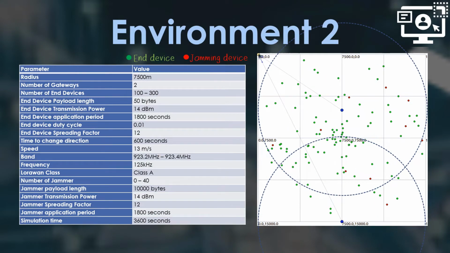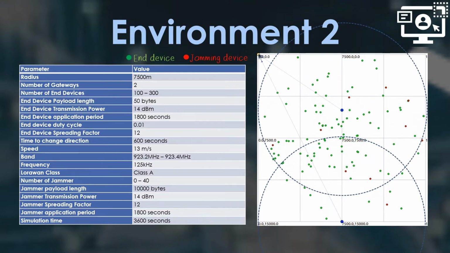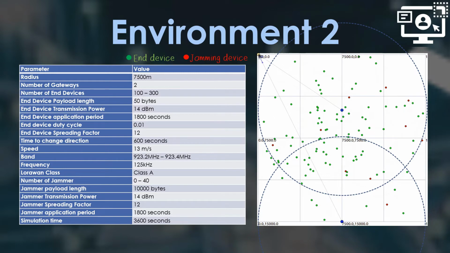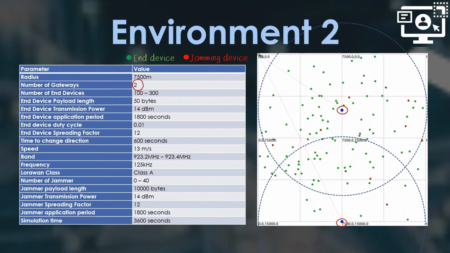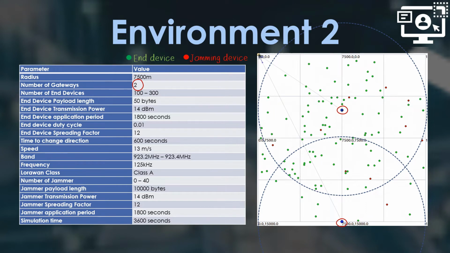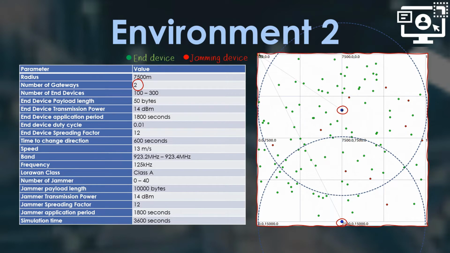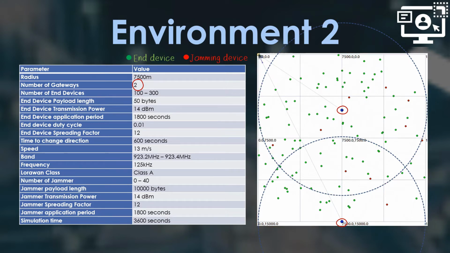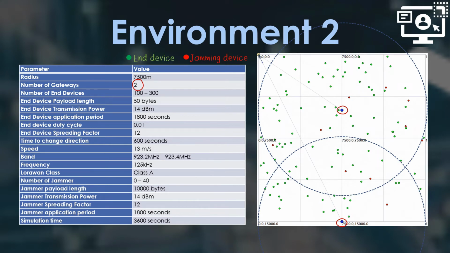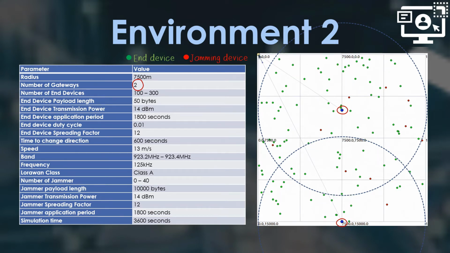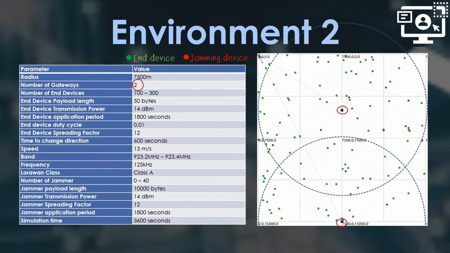As for environment 2, observe the condition and effect of jamming when the end devices are in mobile condition. In this model, two gateways are used since the devices are moving. Some devices might be out of range when transmission occurs because the model is a rectangle but the radius is a circle. So two gateways are used to cover this model range. When the end devices are in mobile condition, spreading factor 12 is the most suitable for long distance since they will be moving randomly.